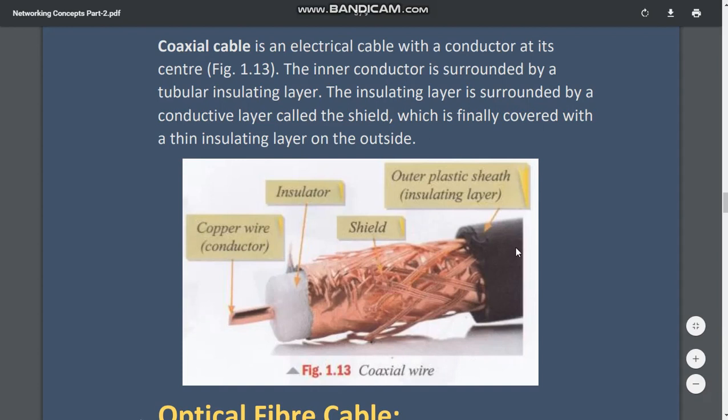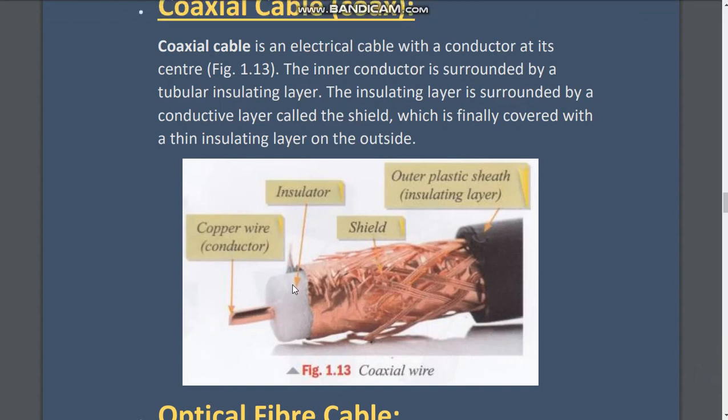See this figure first. This is your copper wire in the center. This is the main carrier of data. It is also called the conductor. This is your insulator made of plastic, and this is your outer shield to protect it again from external disturbances, and all this is protected or covered by a plastic sheath or insulating layer. So this is your coaxial wire.